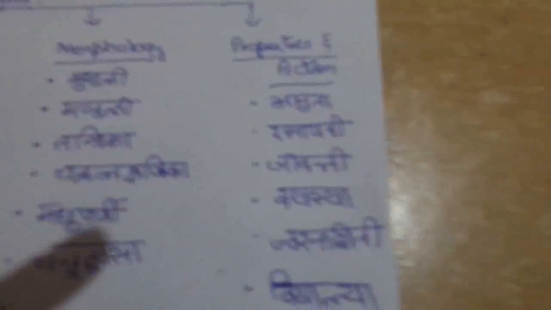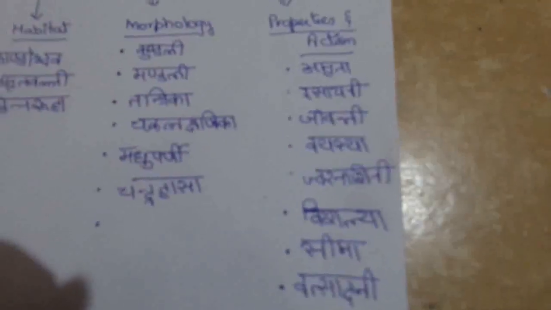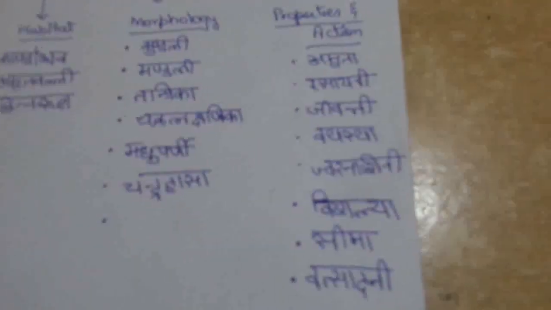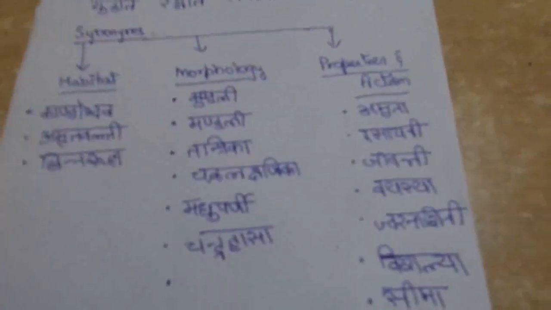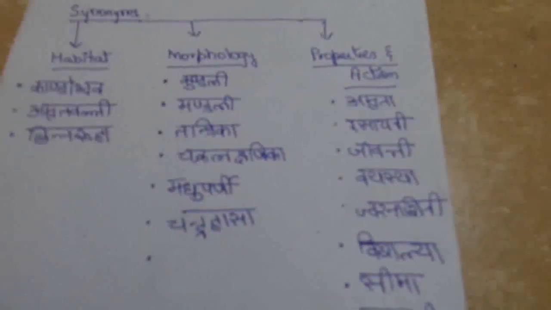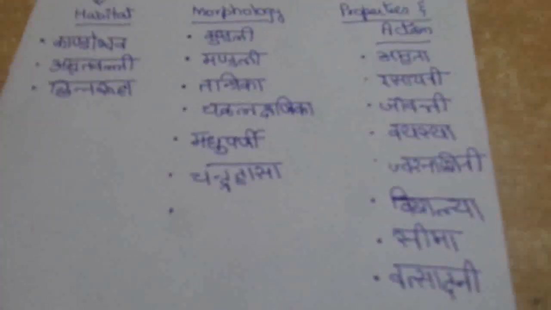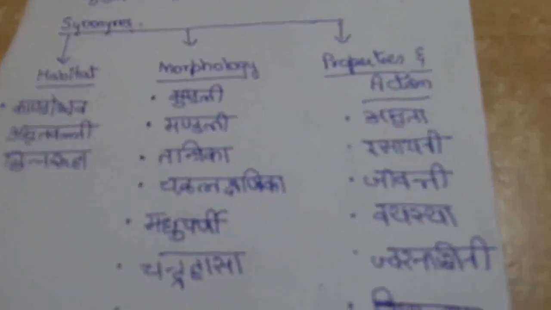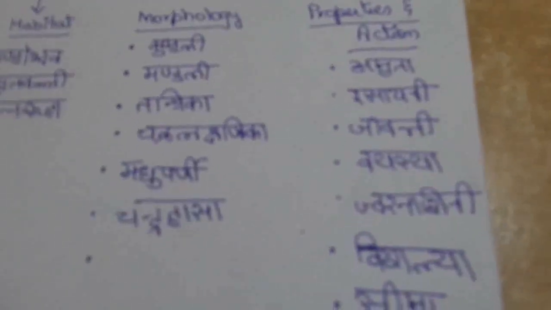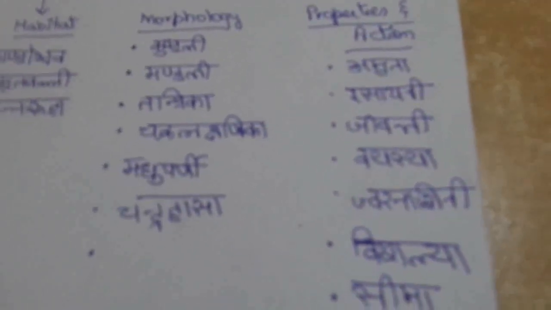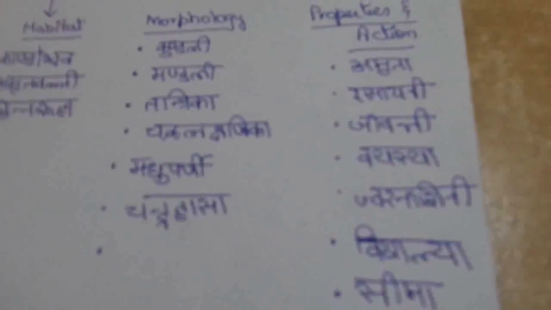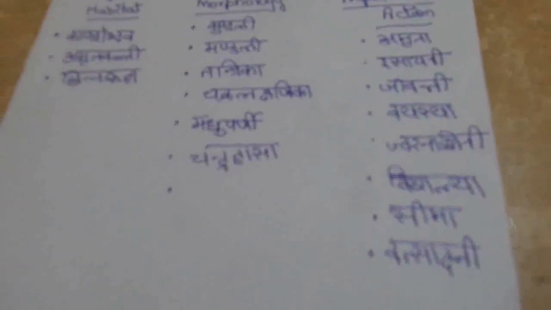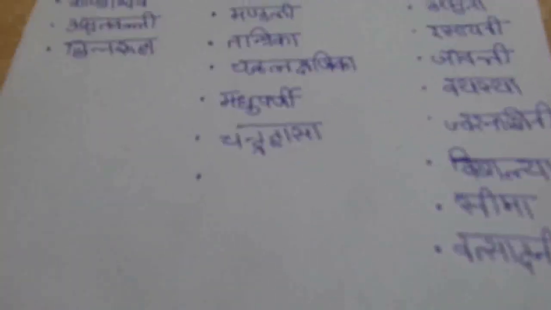Next, let's see the synonyms based on the properties and action. First synonym is Amrita. Amrita means its properties are similar to that of Amrita, that is nectar, and it is a very useful drug. Next synonym is Rasayani. Rasayani means Rasayana Phaladatri. Guduchi is one of the Rasayana Dravyas, and it has a rejuvenating quality.